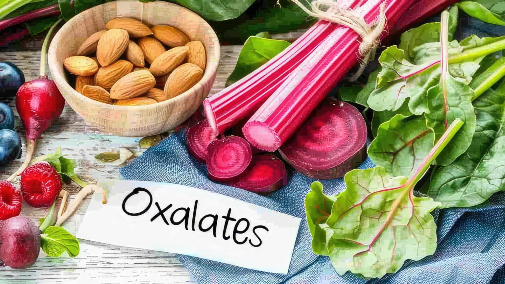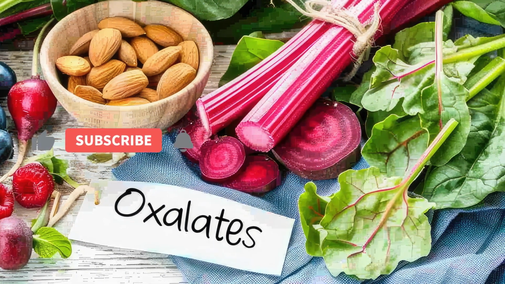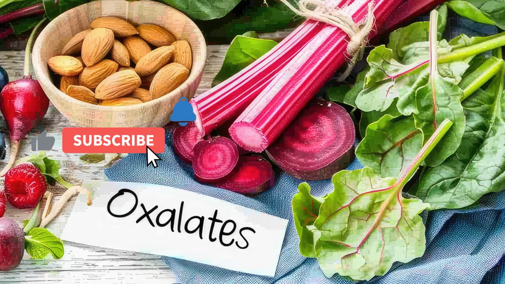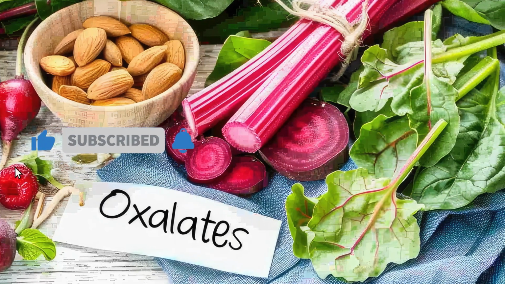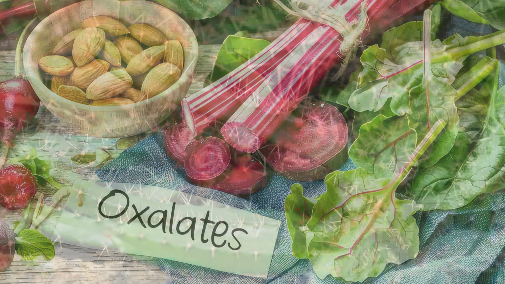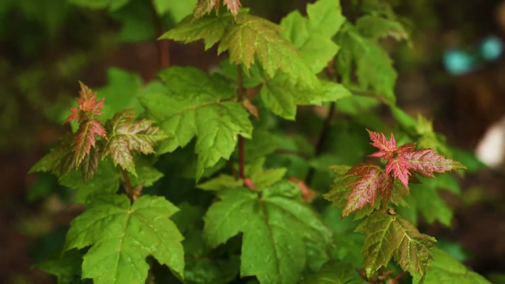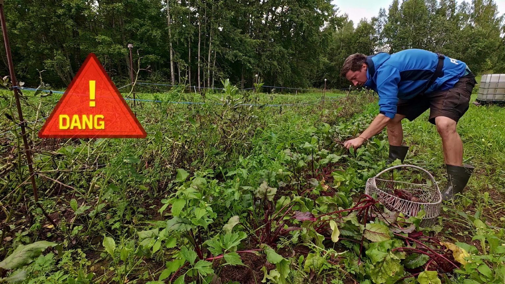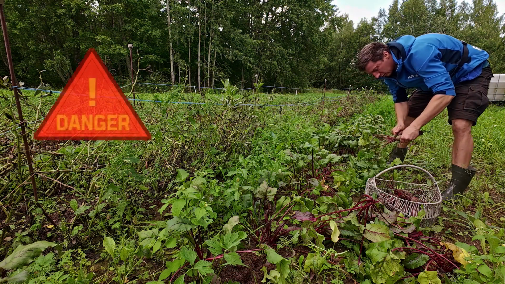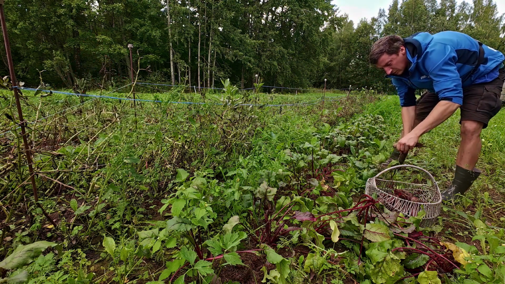In this video, we will learn about oxalates, discover the foods to avoid, and develop a plan to counter oxalates in the body. When we think of dangerous plants, people imagine a cactus, the Venus flytrap, or maybe poison ivy. But the reality is that many common vegetables are dangerous because they're full of anti-nutrients called oxalates.